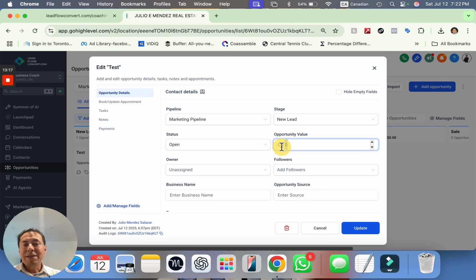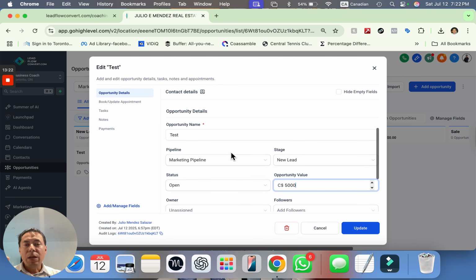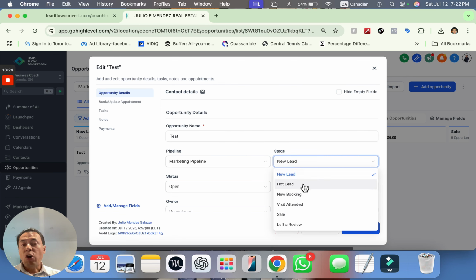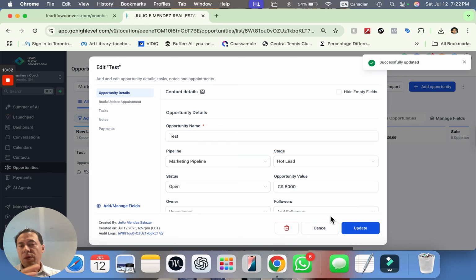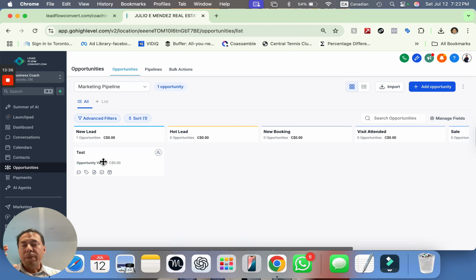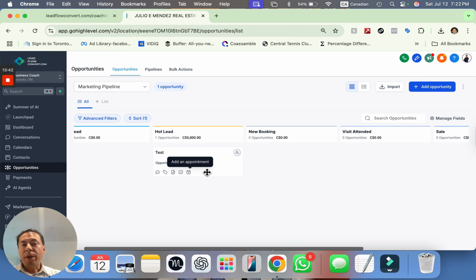Maybe this client is actually worth $5,000. And maybe you put him already in the hot lead because, I don't know, you met him at a conference and he was super pumped about it, and no questions asked about the money. They just want to meet with you, but you still haven't met with them, right? So you can see the value now is $5,000 and it's in the hot lead category.